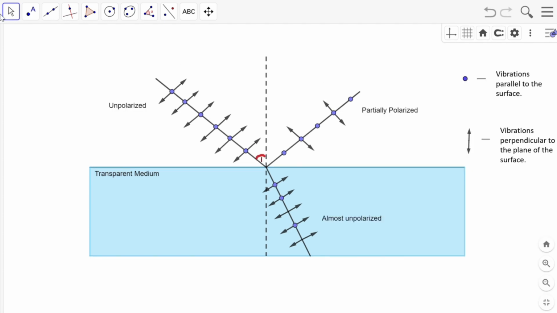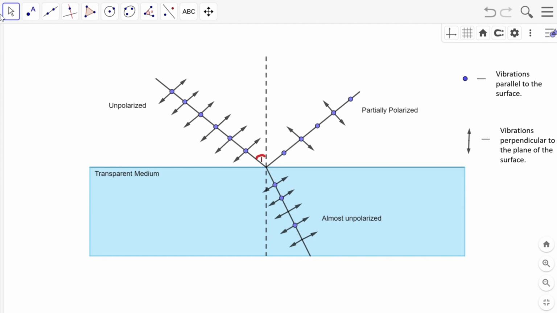Here, the dots represent vibrations parallel to the surface and the arrows represent vibrations perpendicular to the plane of the surface. Now, if we observe the reflected light, we can see that it contains more number of dots than the arrows,